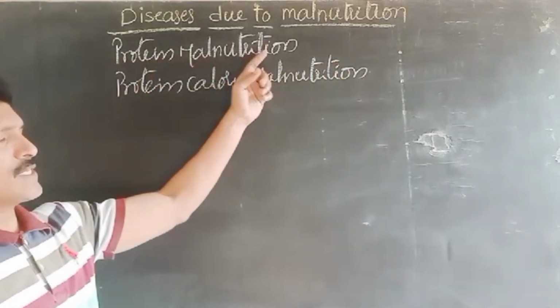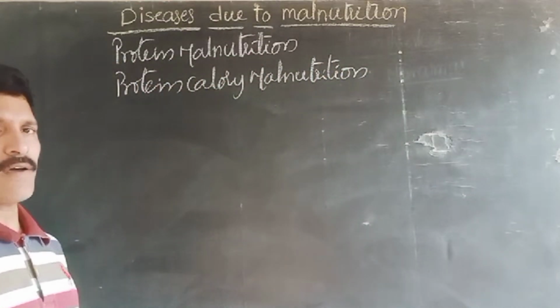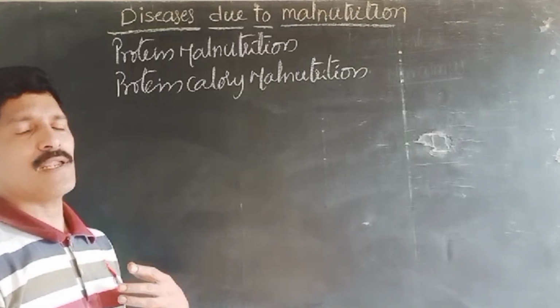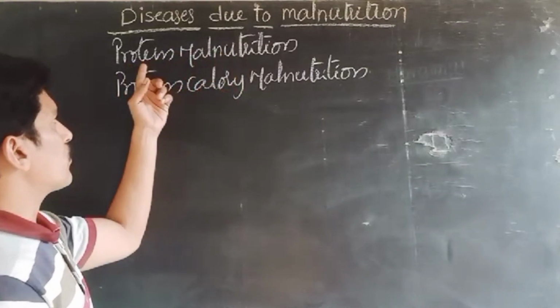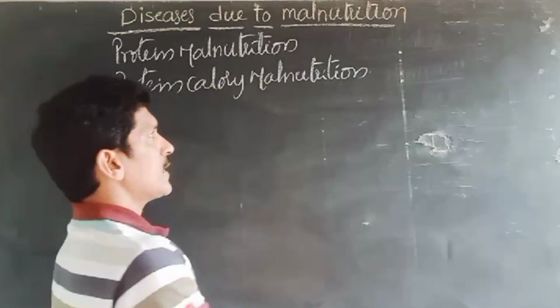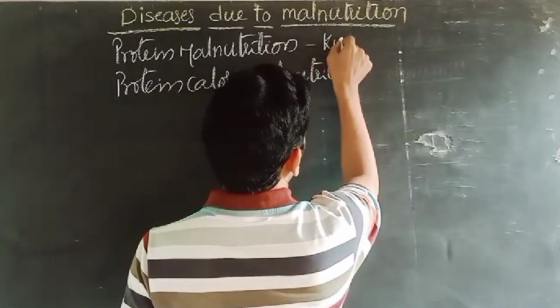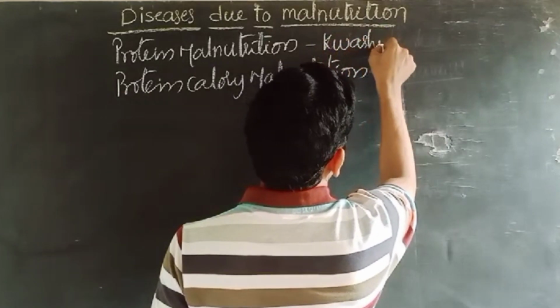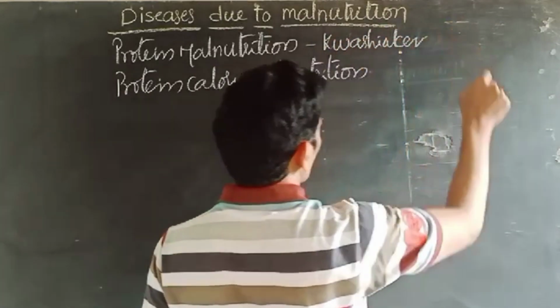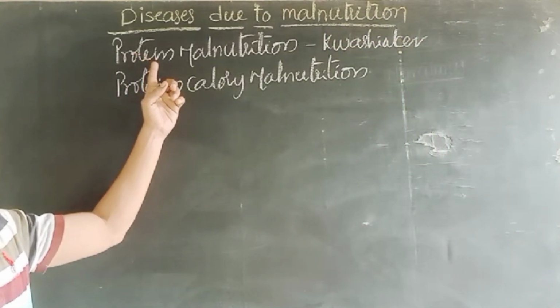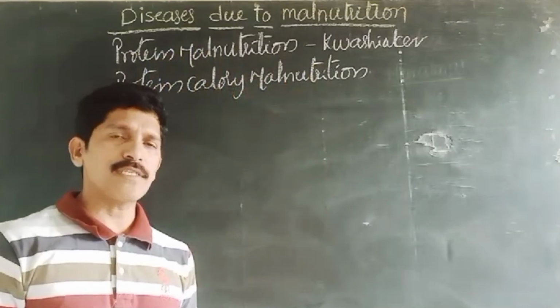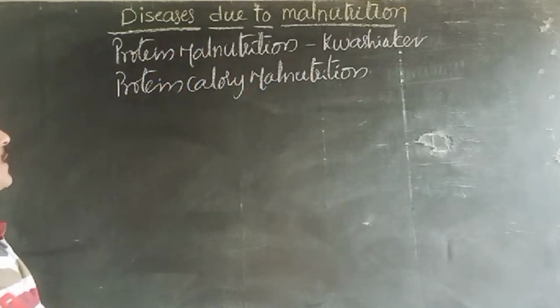Protein malnutrition means a person is taking food without proteins for several months or several years, and is suffering from a disease called kwashiorkor.